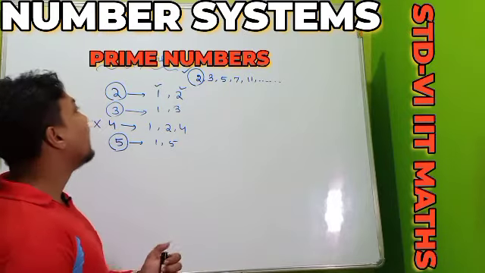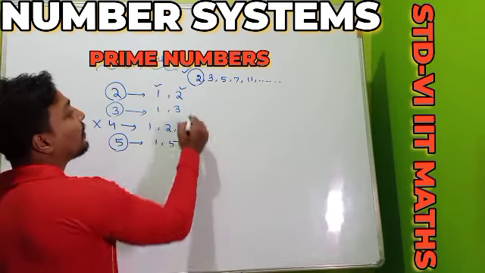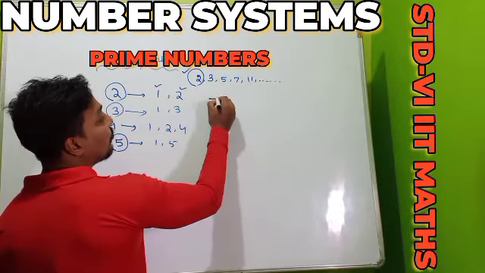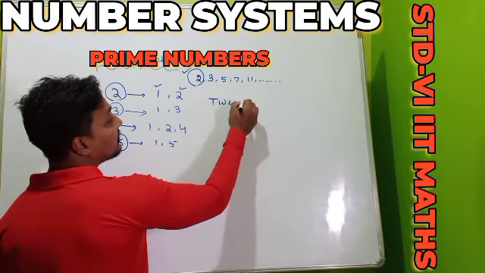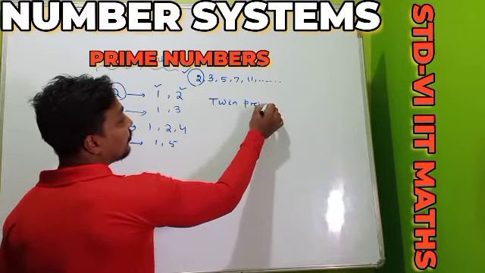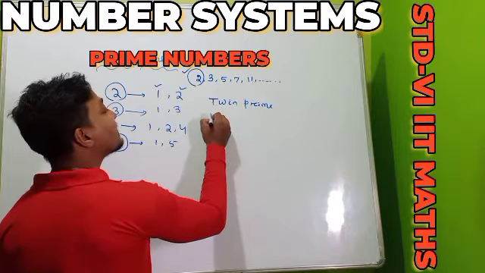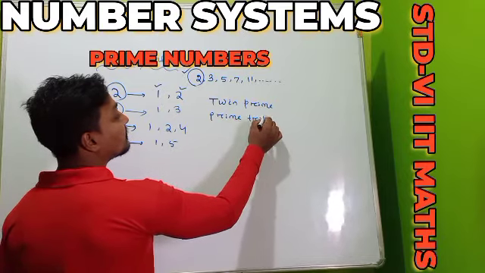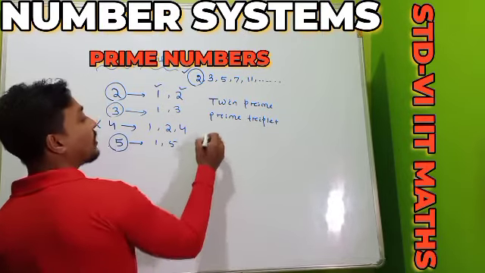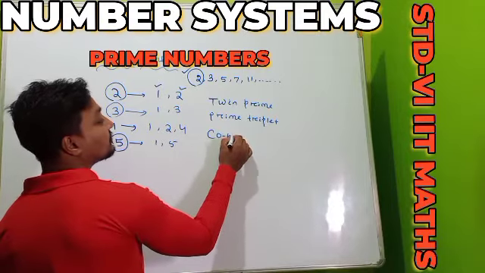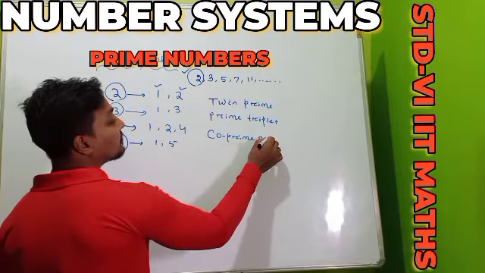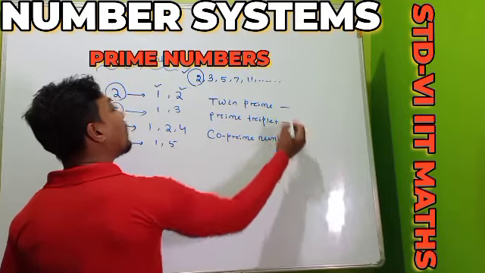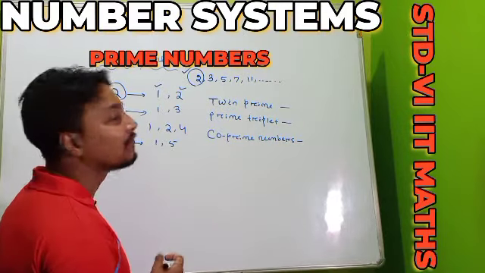Up to this clear? Now we will do the discussion under the prime number. Under the prime number, 3 terms are to be described. One is our twin prime. Another one is prime triplet. Another one is co-prime numbers. Remember, one by one I will describe.